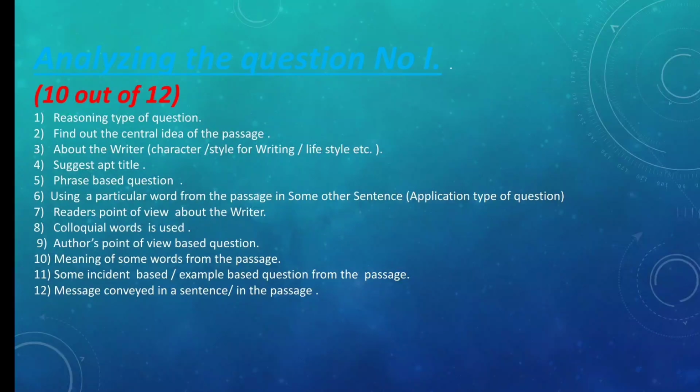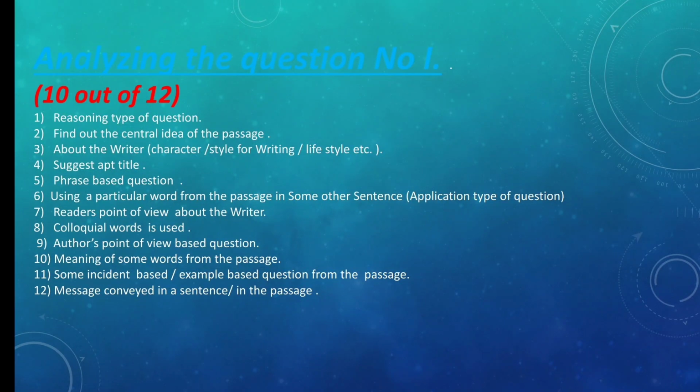Third question is about the writer. You are supposed to talk about the writer. Here in this question number 3, they have asked you the character of the writer by giving you a sentence. What does he mean to say from that, or what is the character of the writer that you can dig out from that particular sentence. Now you can expect a different question like this, saying what is the style of writing of the writer, or maybe talk something about the lifestyle of the writer. Such type of thing can come up. That is why I have written etc. there.